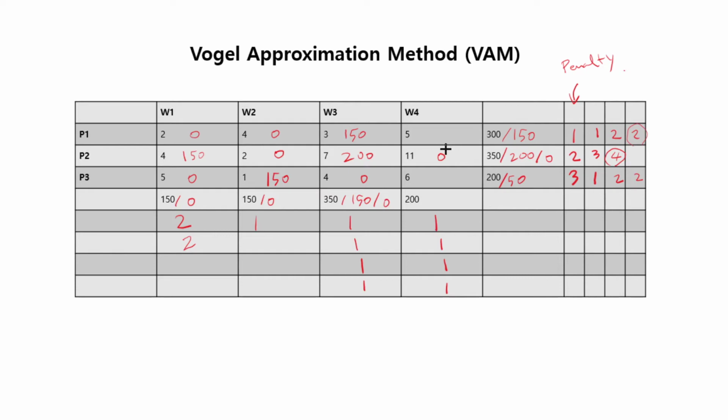All right, and then you have 5 and 6. Now you can't talk about any penalty because it's just one number, right? And it's kind of obvious what to do because you only have 150 here and 50 there, and 150 plus 50 is 200, so it meets all the capacity, and that's it. That would be the Vogel approximation method.